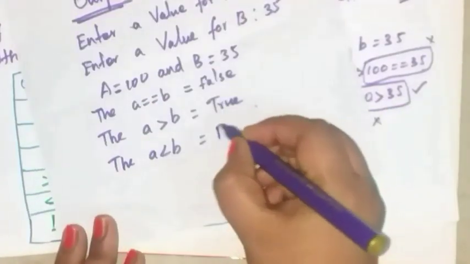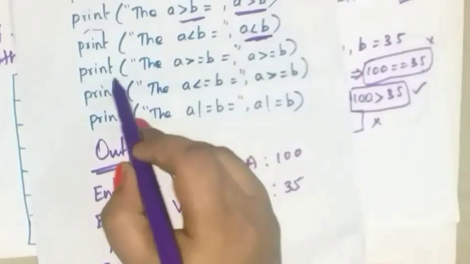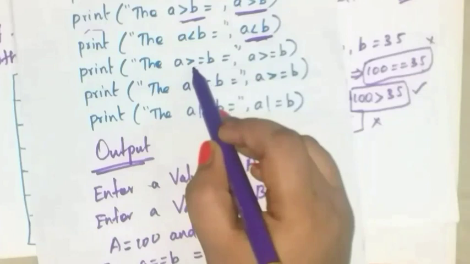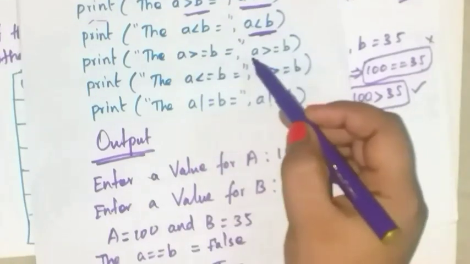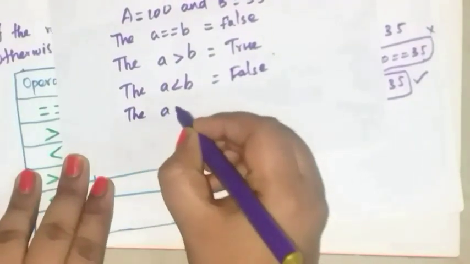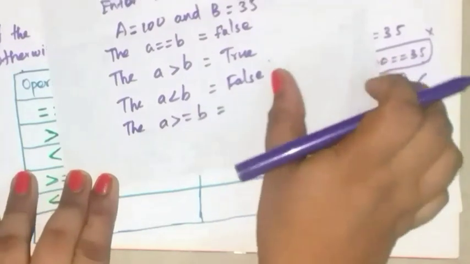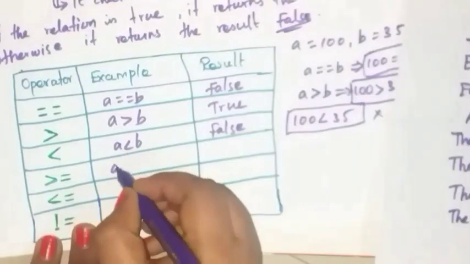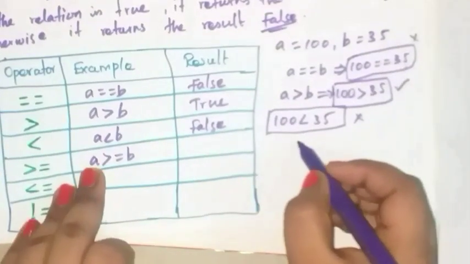Here also write false. Okay, next, print a is greater than or equal to b. So compare these two values, a and b. The a is greater than or equal to b is equal to, here write a is greater than or equal to b. A is what? 100.